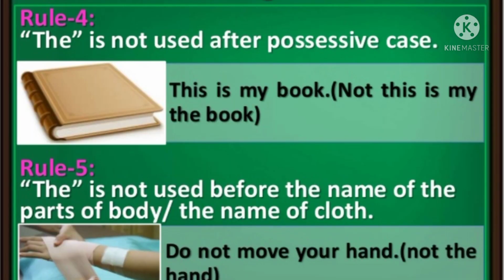The is not used after possessive case. For example, this is my book. Okay, means my, after that the book, no need. Also, the is not used before the names of parts of the body or names of cloth. For example, do not move your hand. It is not, do not move the hand.